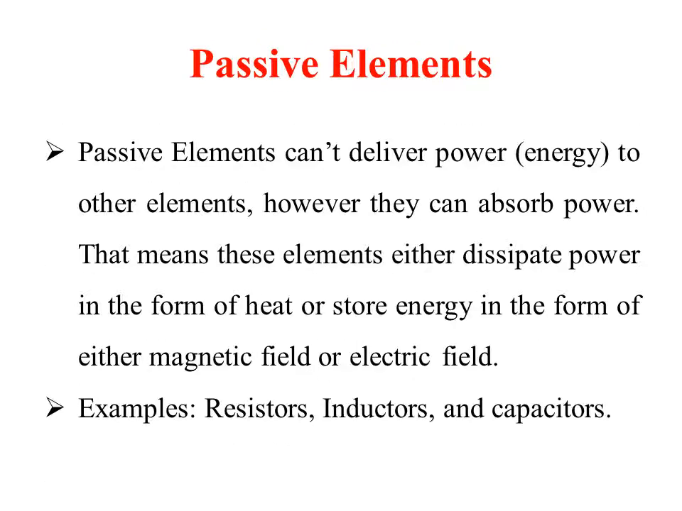Now, if we move on to passive elements, they are the ones which can't deliver power to other elements. However, they can absorb power. That means these elements either dissipate the power in the form of heat or store it in the form of their magnetic field or electric field. That is, passive elements have the property of only absorbing energy. They can't deliver power to other elements. The examples of passive elements are resistors, inductors and capacitors.